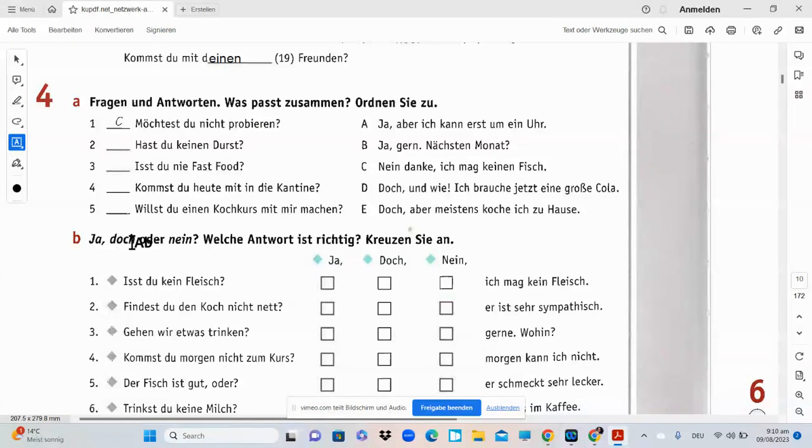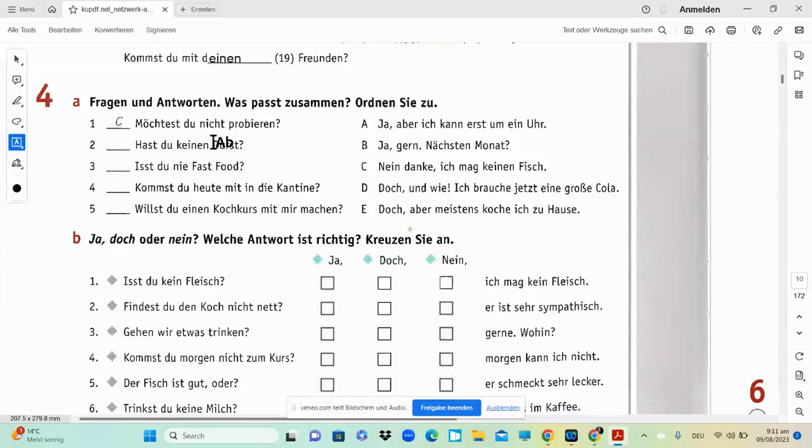But when do you use doch? Doch is when the question is in negation. Are you not coming? And if you're coming, your answer is in positive. You will say doch, I'm coming. Doch, ich komme gern. Okay, so now let's try to answer both of these exercises as quickly as possible.